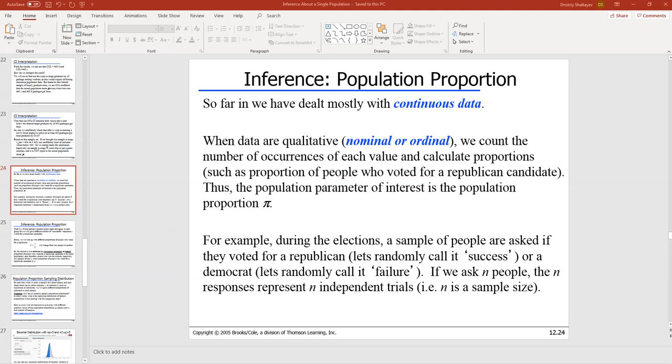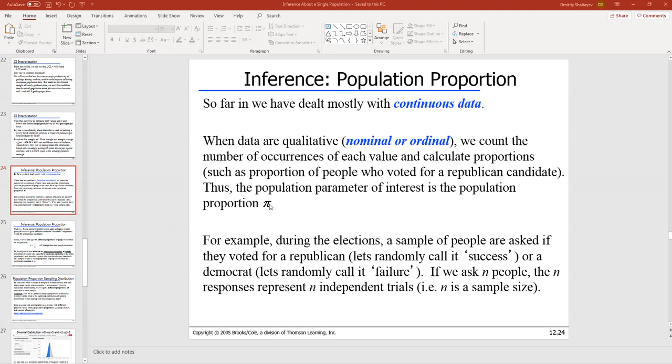But when elections keep going, when they're not done, so pi, this letter pi right here, is our holy grail, right? At the end of the day, when everything is counted, what would be the actual percentage of people who voted for one candidate? Let's say Republican, okay? Because obviously it should add up to 100, right? So if 53% voted for Republican, that means that 47% voted for a Democratic candidate, and vice versa, right? So if we know one of them, we know the other. So at the end of the day, this is what we want to determine. What is the actual true proportion of people who voted for a Republican, let's say, candidate, okay?